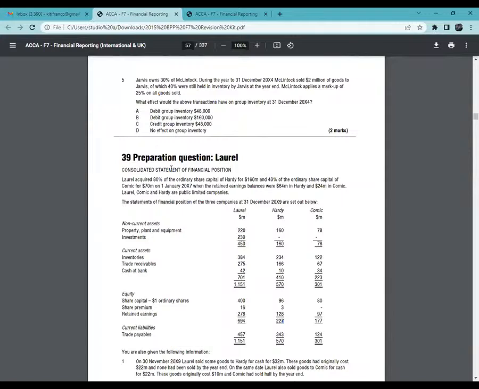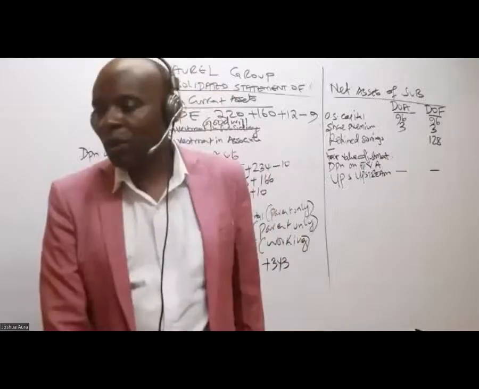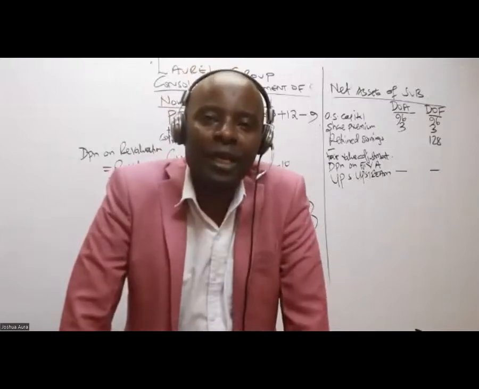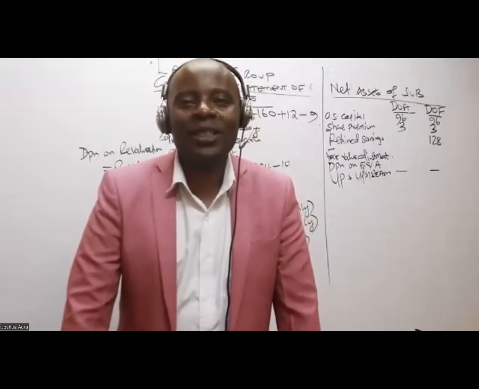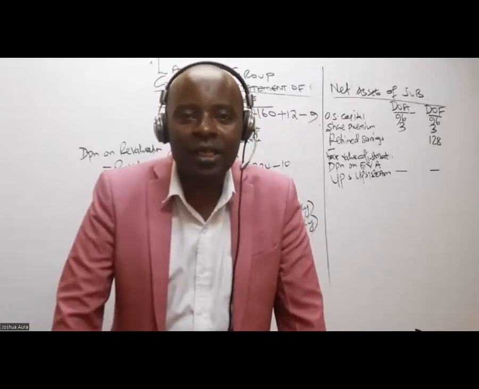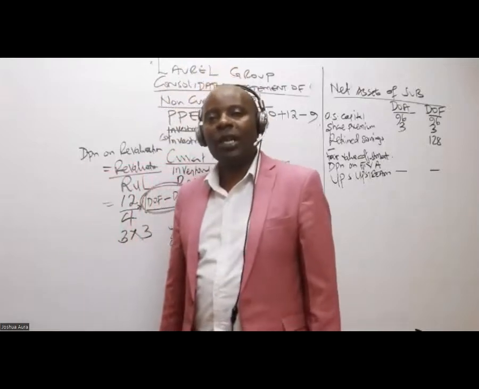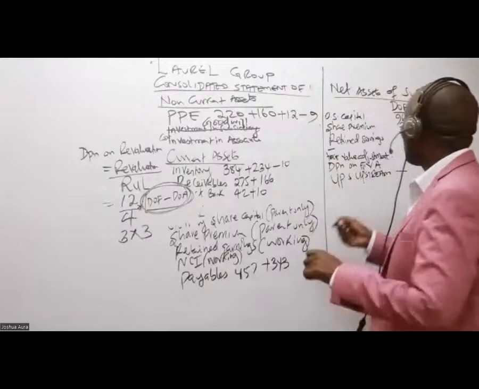Like now here, they have told us, Laurel acquired 80% of the ordinary share capital of Hardy for 160 million and 40% of the ordinary share capital of Comic for 70 million on 1st January 2017, when the retained earnings balance was 64 for Hardy and 24 in Comic. Anything to do with an associate is not needed now. The only thing you want is retained earnings of the subsidiary at acquisition, 64.